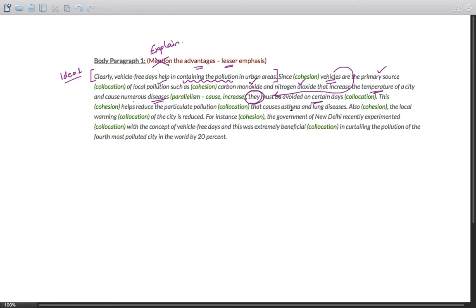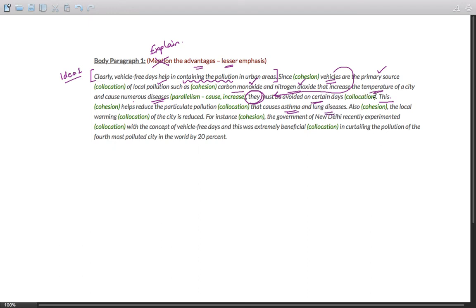There are a number of elements that you need to keep in mind while writing a strong answer. So the point here is that you write an idea in the first sentence and explain it in the following sentence. Okay? Now, you must have realized that there are some nouns, carbon monoxide, nitrogen dioxide. They cause numerous diseases, which I have explained in the next sentence. This helps reduce. So what helps reduce? That is the banning of vehicles.